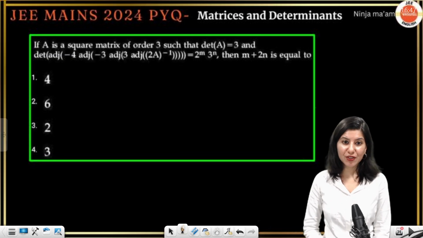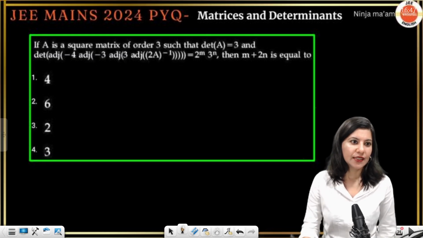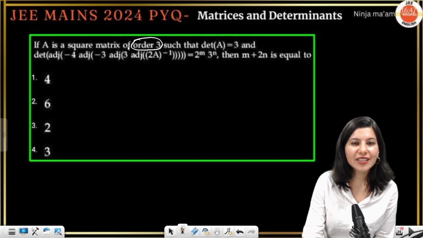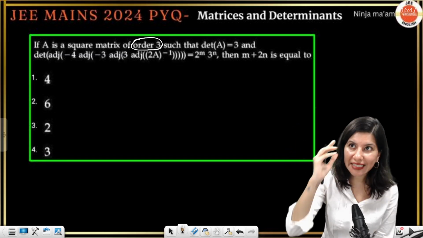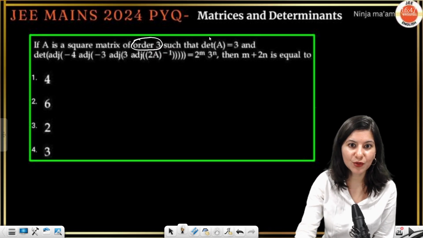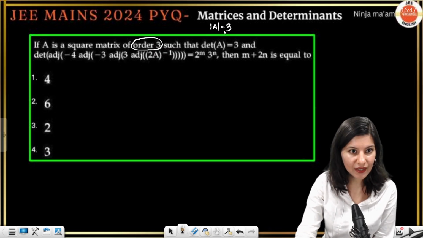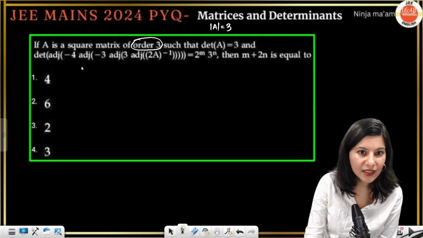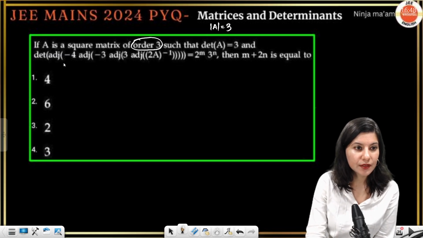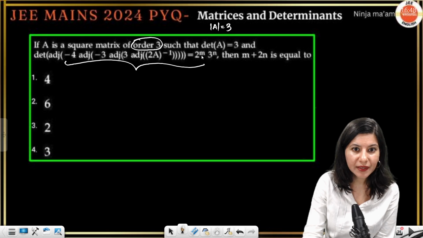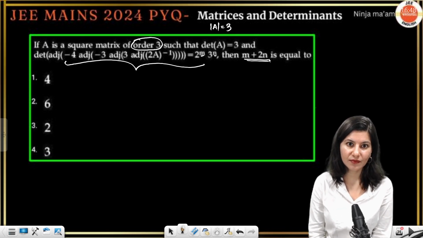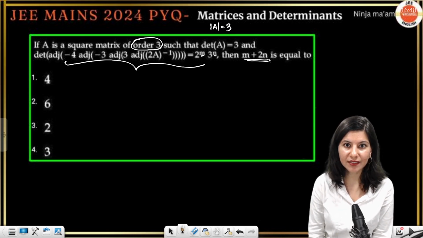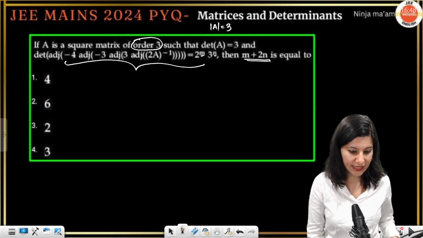Again, another type of question, but this is slightly different. So, square matrix of order 3. Always check the order first, so that you are alert. Because we already have the formulas in order 3 format, I have told you. Determinant A, they are saying, is 3. They are only talking about determinant A, and using the determinant A value, we need to calculate the left hand side so that we get m and n finally, and then we are looking for m plus 2n. Okay, let's do it.